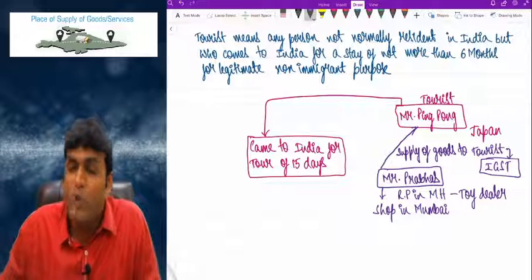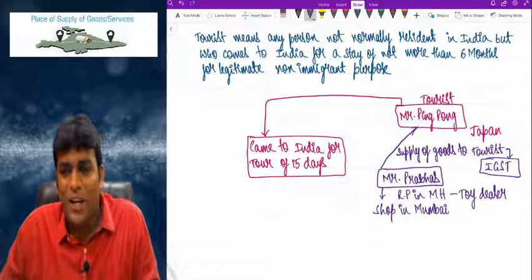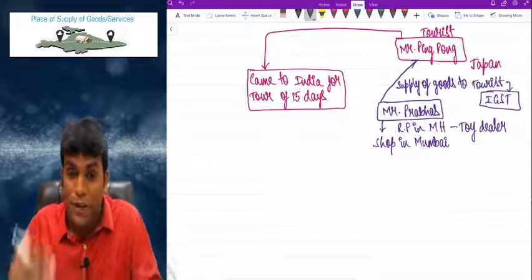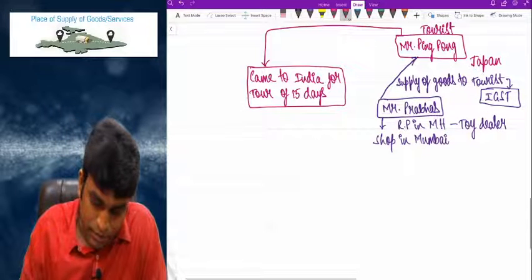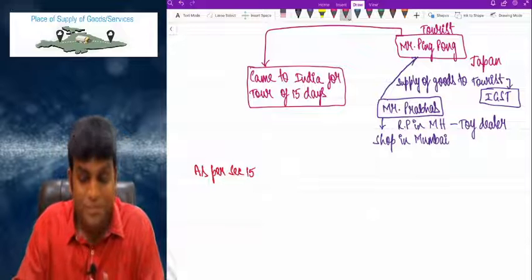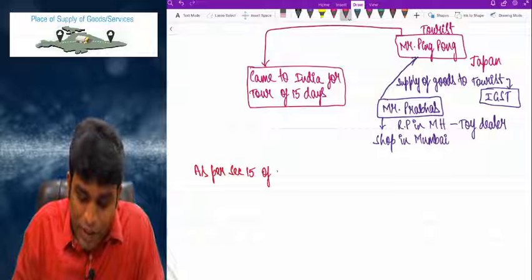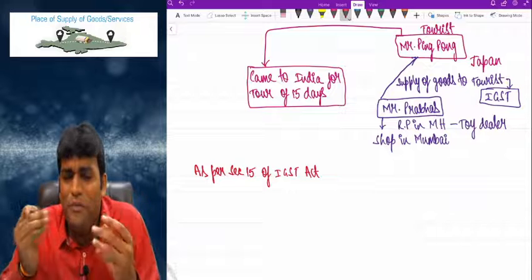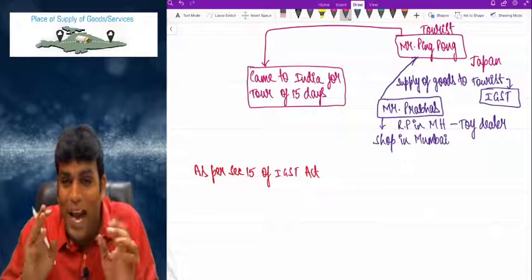And this benefit is only for goods. Sir, supply of goods to a tourist is regarded as interstate supply. If it is service, then no, it is not interstate supply. Don't think like that. Come on. So to clarify further, one line I'll write below to clarify this point. As per section 15, now I know you will tell value of supply. No, as per section 15 of IGST Act, sir, in the place of supply chapter, we are not going to talk about the CGST Act. We are going to talk only about the IGST Act.